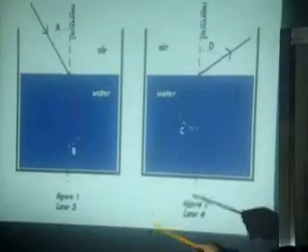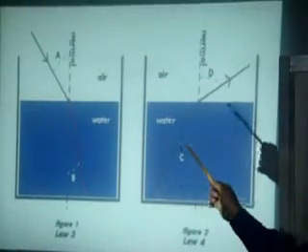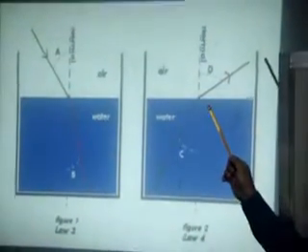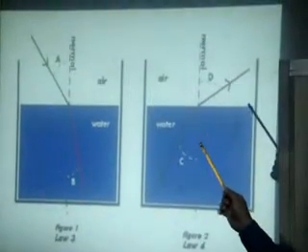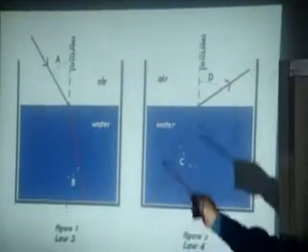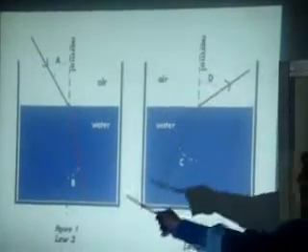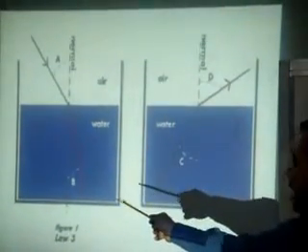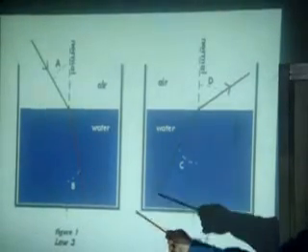That is when the ray of light passes from a substance of lower optical density to a substance of higher density. Now, the A here is called the angle of incidence, whereas the B here is called the angle of refraction. That is law number 3.